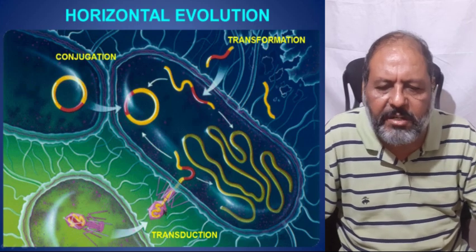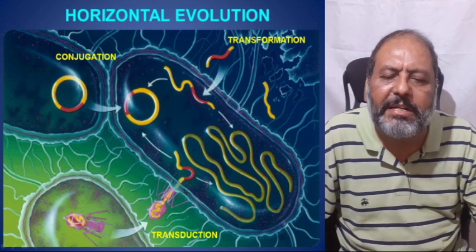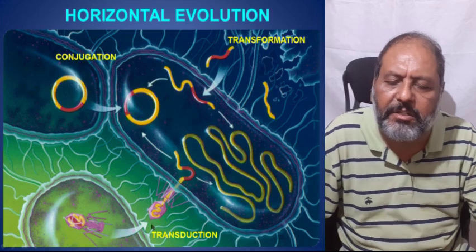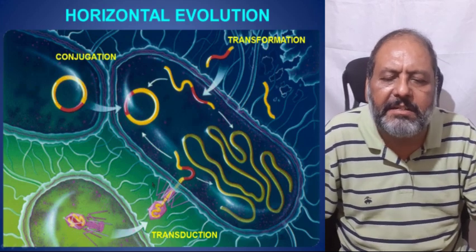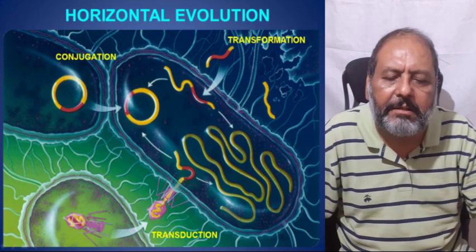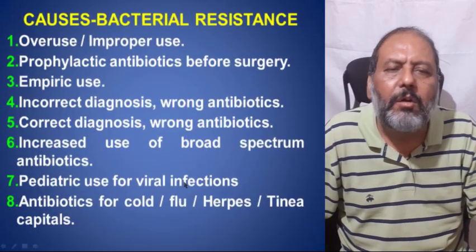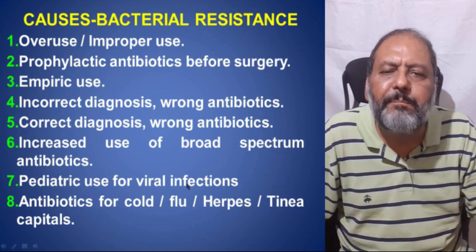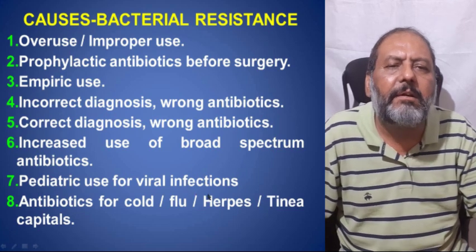And here in transduction, the bacteriophage is transmitting the genetic material taken from this bacteria and putting it here. It is called bacterial sex.